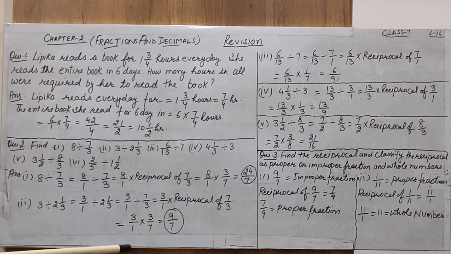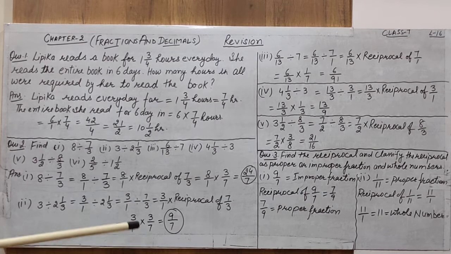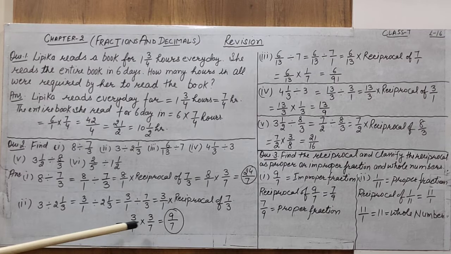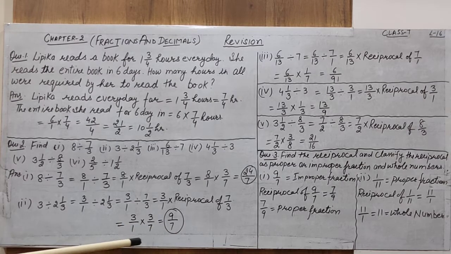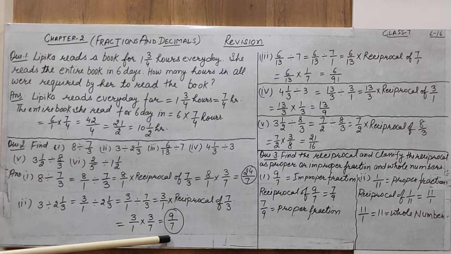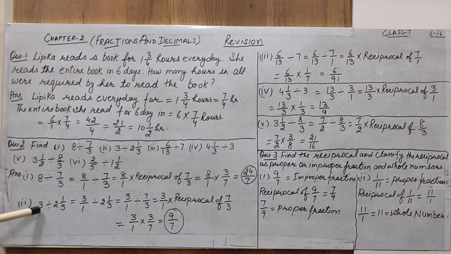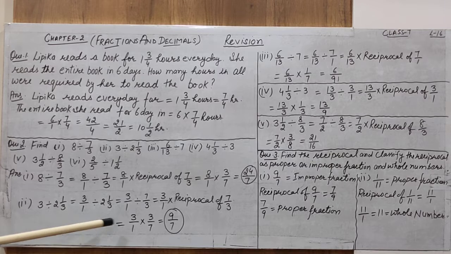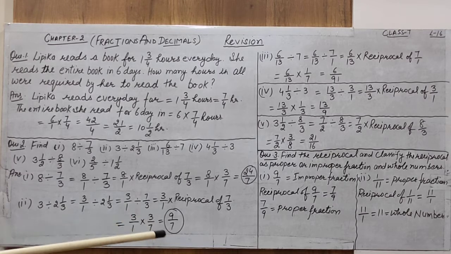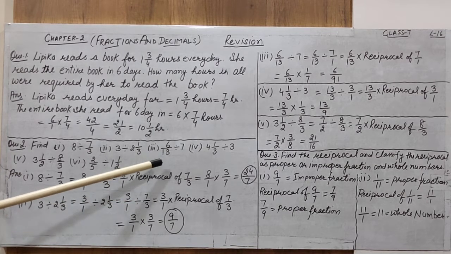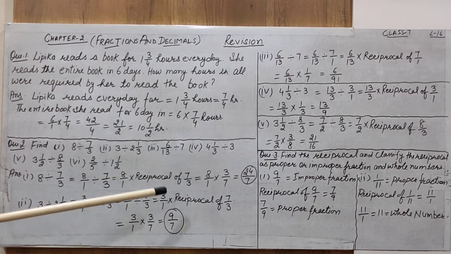Numerators are multiplied and denominators are multiplied. 3 multiplied by 3 is 9, and 7 multiplied by 1 is 7. So when we divide 3 by 2 is to 1 by 3, the overall result is 9 by 7. The processes are: change the whole part into a fractional part, the mixed fraction into an improper fraction, then use the reciprocal of 7 by 3. Next question is 6 by 13 divided by 7.